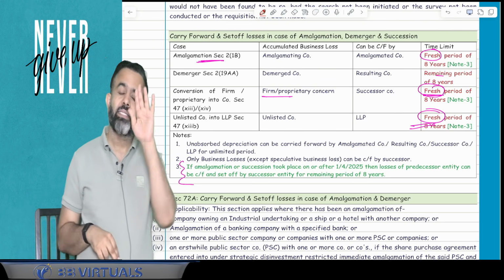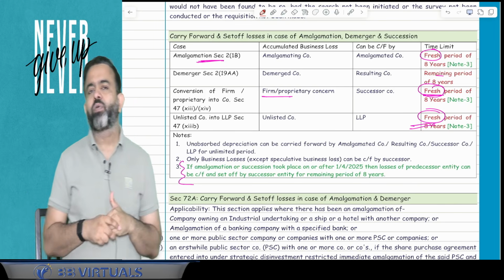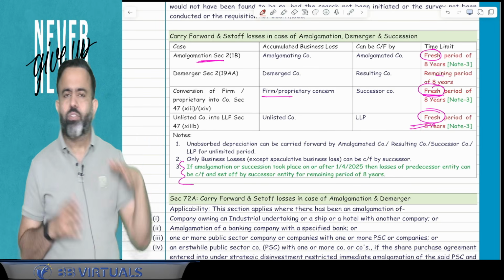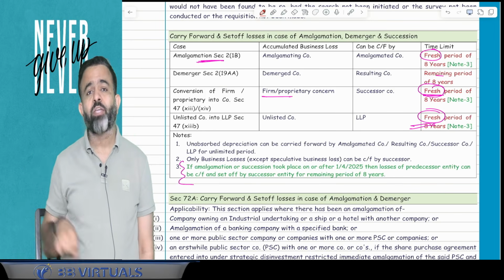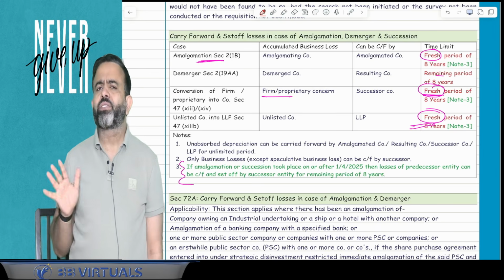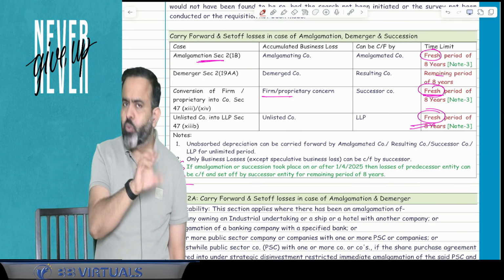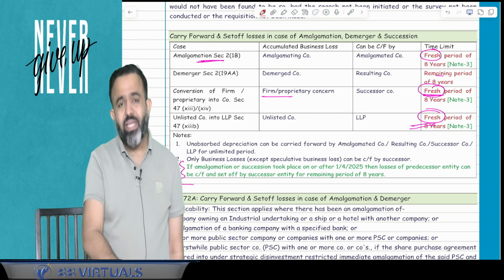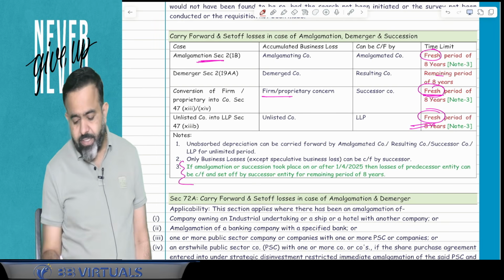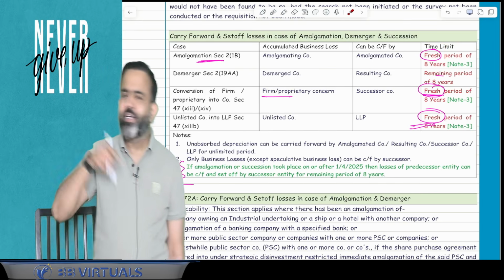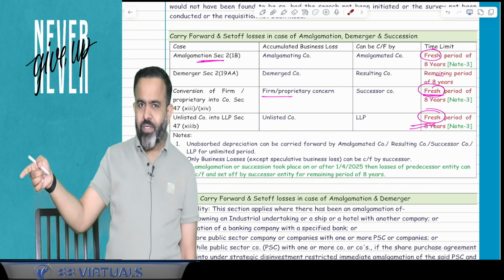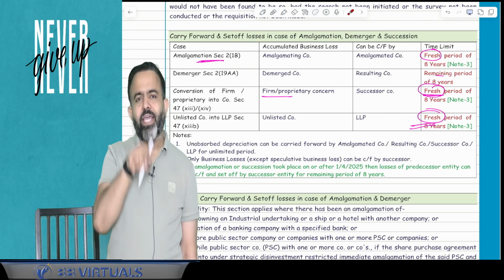So the question is, sir, VI can set off and carry forward those losses, but for how long? Because you know that in case of amalgamation, demerger, succession, only business loss other than speculative business loss and unabsorbed depreciation can be set off and carried forward by the new assessee. But sir, what happened in case of amalgamation? You know that earlier the time period was given as a fresh 8 years. Suppose Vodafone incurred the losses like 5 years ago. Now there is an amalgamation with VI, Vodafone Idea.